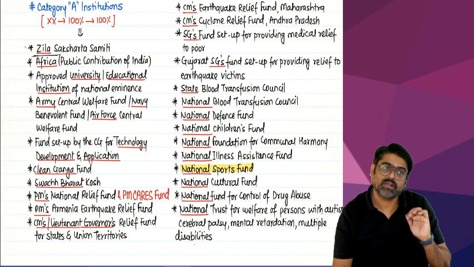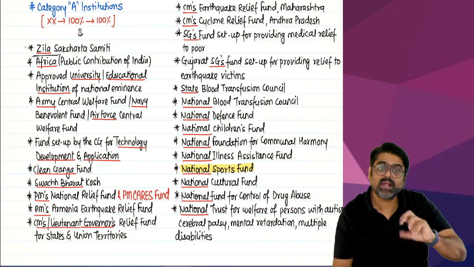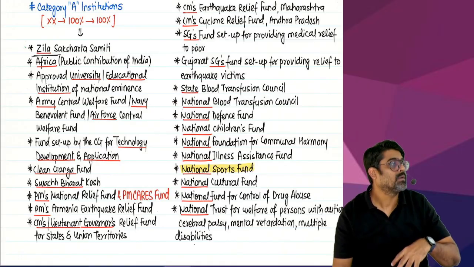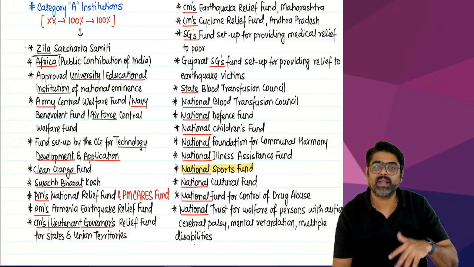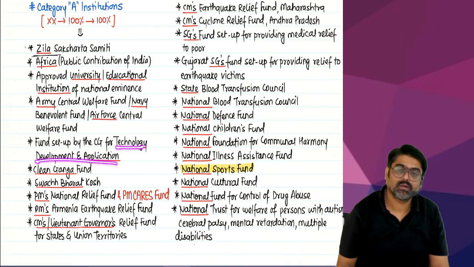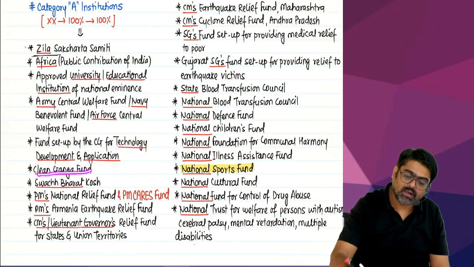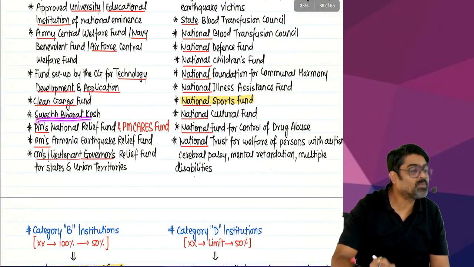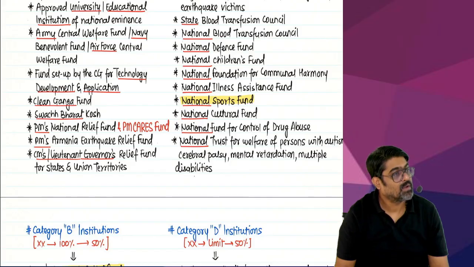And there is a fund set up by the government of India for technology development and application. From that fund, the government utilizes the money for technology development and application, yes or no? So, technology development and application fund set up by the government. Then Clean Ganga fund is also there. Swachh Bharat Kosh is also there. So any donation to Clean Ganga fund or Swachh Bharat Kosh will also qualify for 80G.